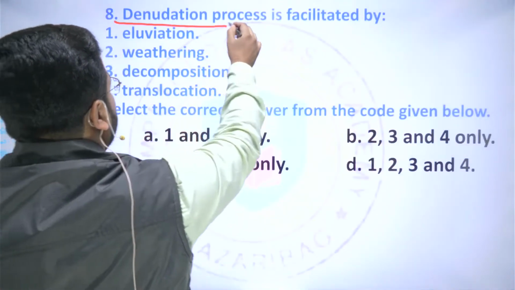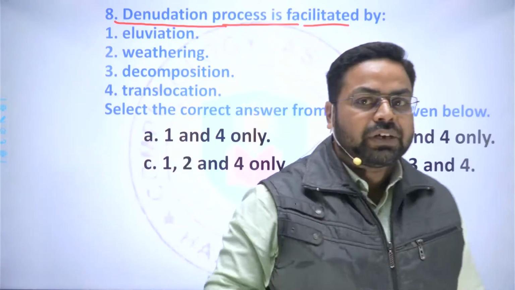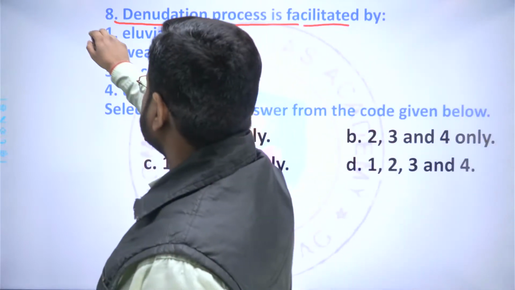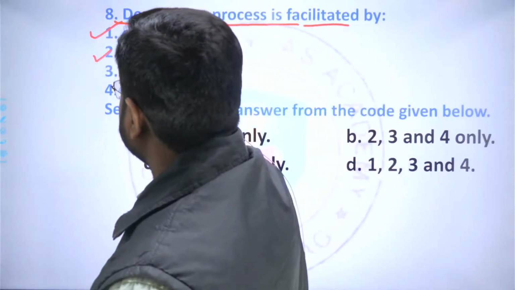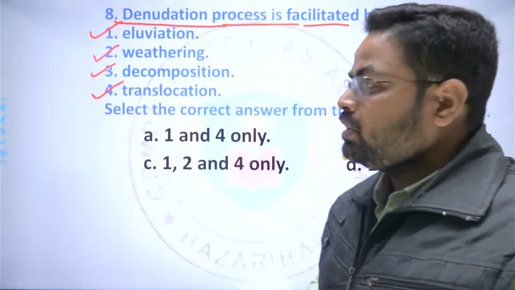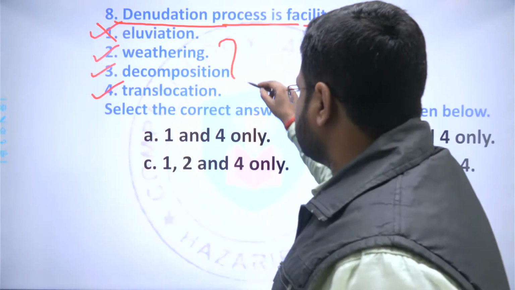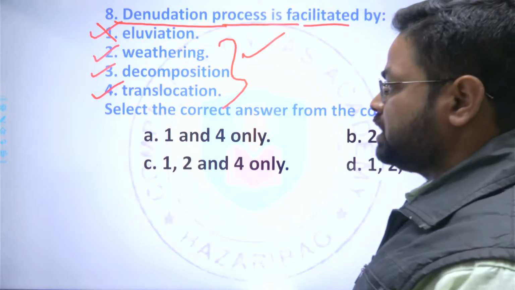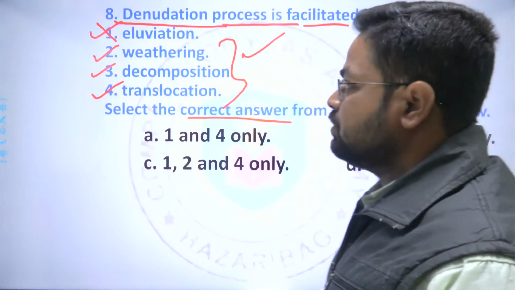Next question is, denudation process is facilitated by. So what are the factors which help the denudation process? Here the first option is eluviation, second is weathering, third is decomposition, and fourth is translocation. Except for eluviation, all these three are the factors which facilitate the denudation process. So the correct answer will be 2, 3, and 4.